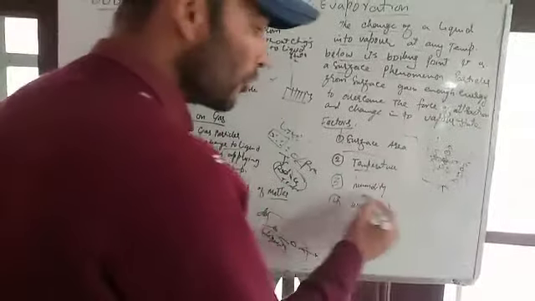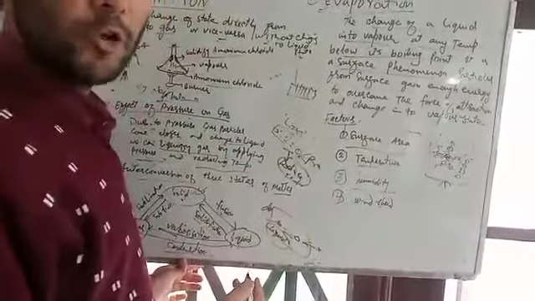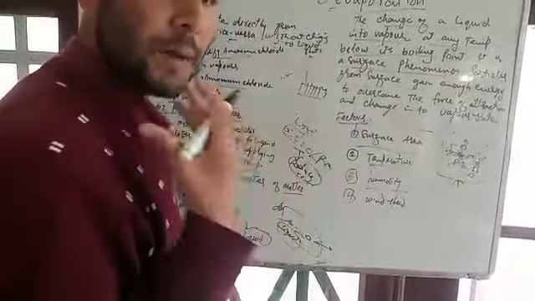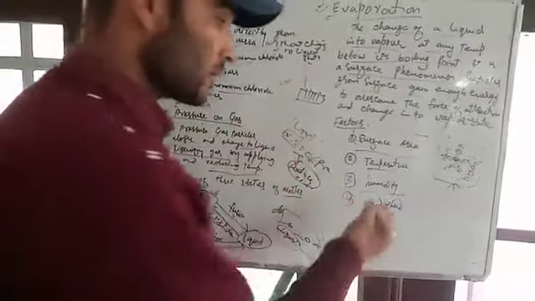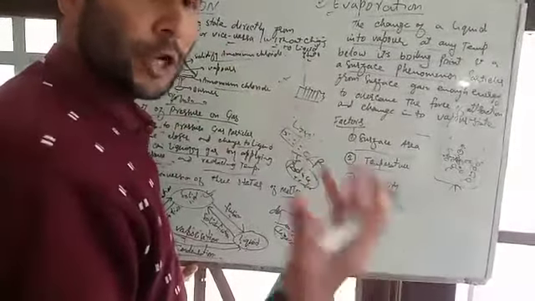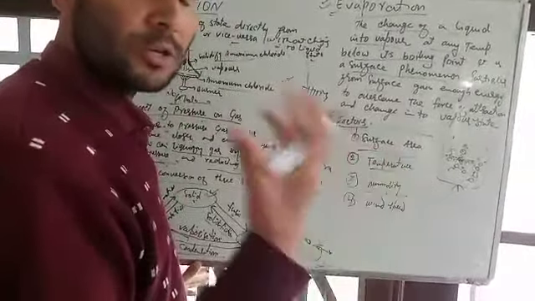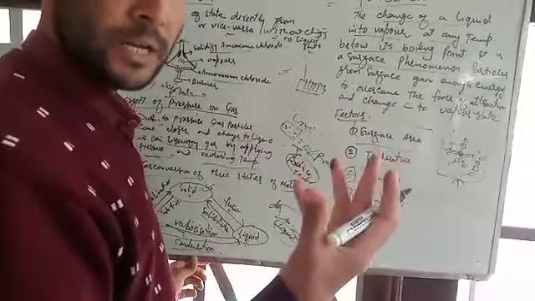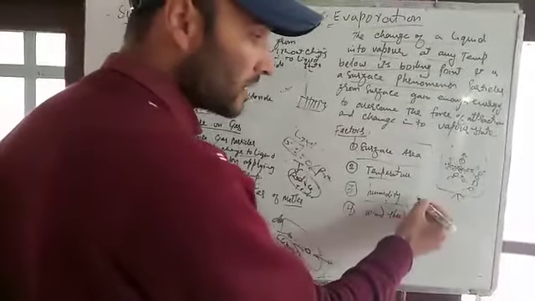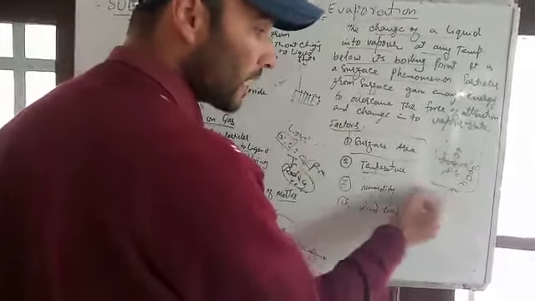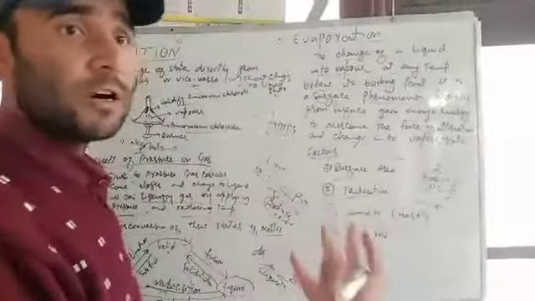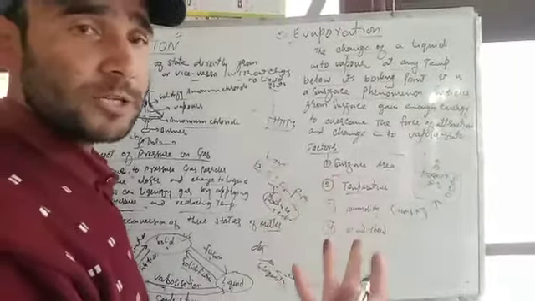Now humidity. What is humidity? Humidity is the amount of water vapor present in the air. I am repeating it, the amount of water vapor present in the air is known as humidity. If the air has a large amount of humidity, with maximum water vapor molecules present in the air, then the evaporation would be less, because the moist air cannot take more water molecules along with it, as the air already has water vapor present in it.